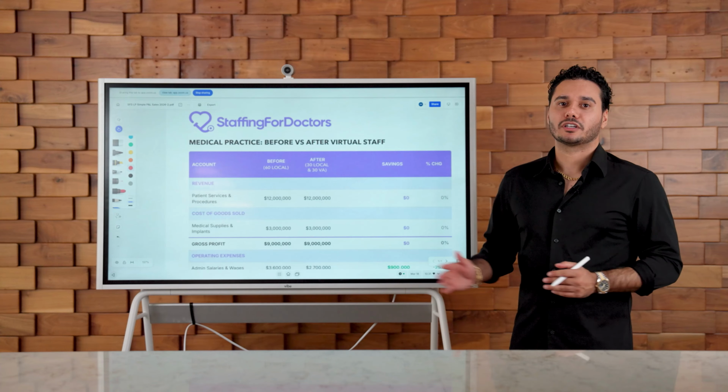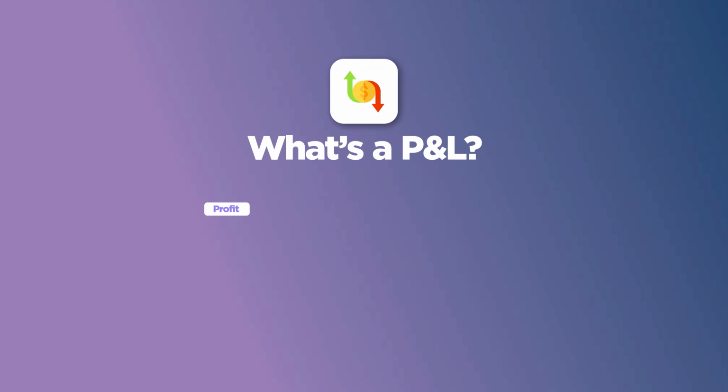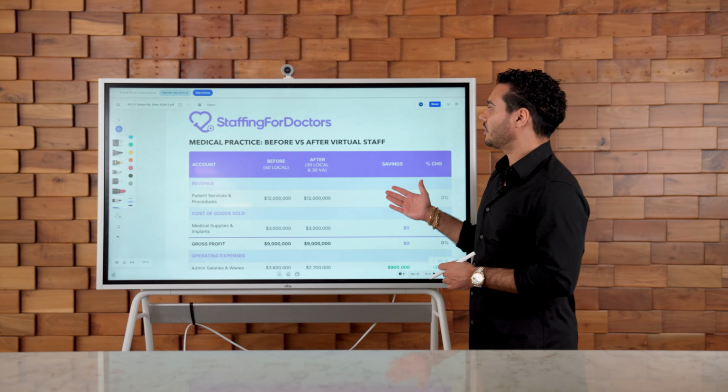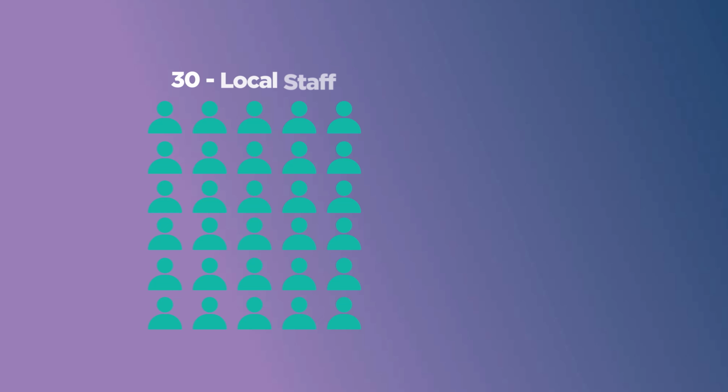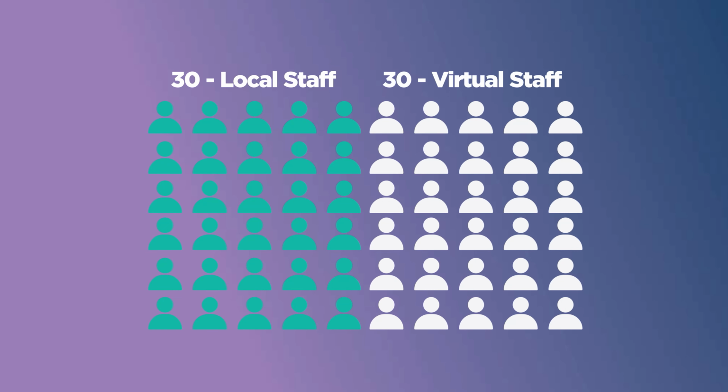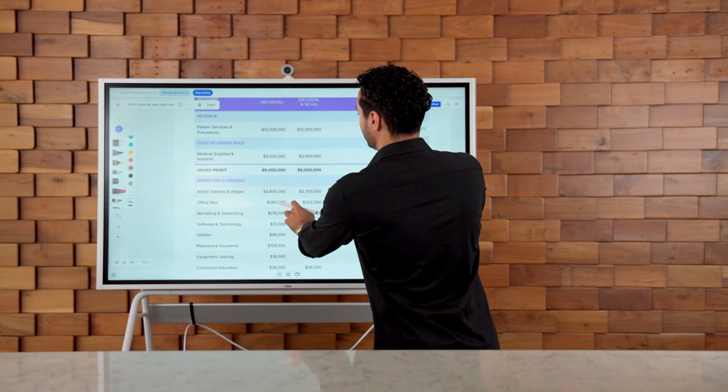Today, we're going over one of our clients' P&Ls. What's a P&L? It's a profit and loss statement. So this medical practice works with us now. Before, they had 60 local staff that were on their team. Now, for their next 60 hires, what they wanted to do was 30 local and 30 virtual. Because of that, a lot of changes happened. And what do we mean by those changes?